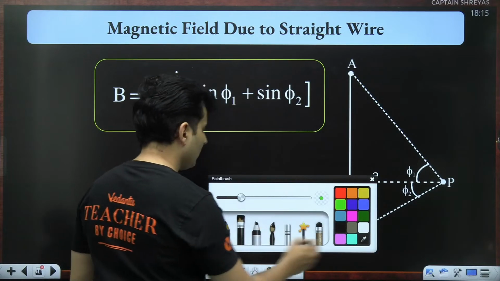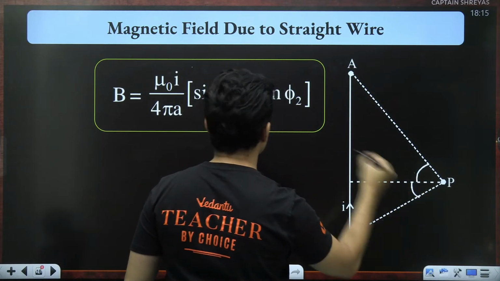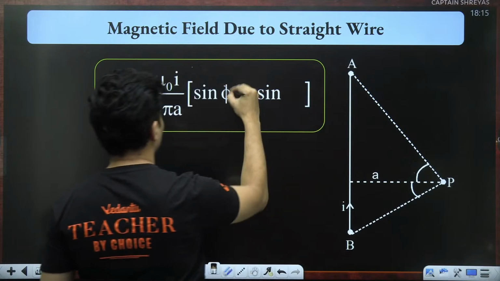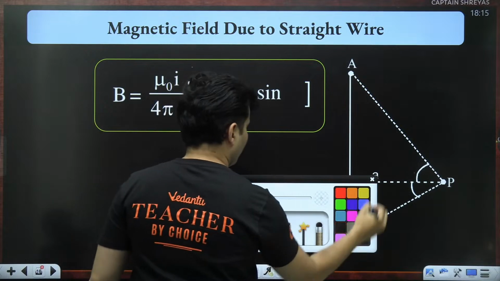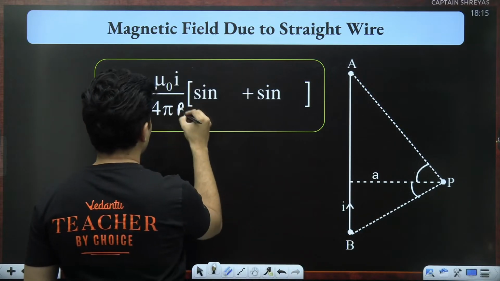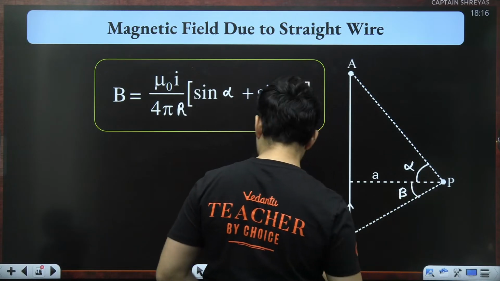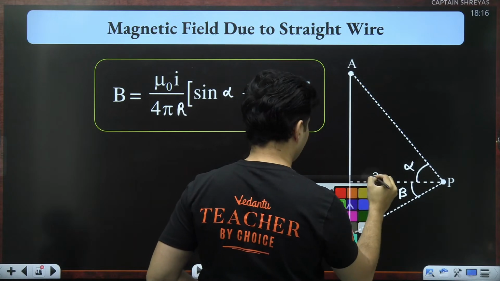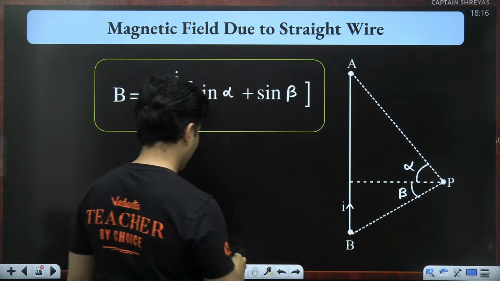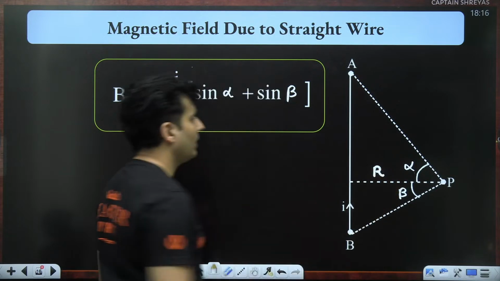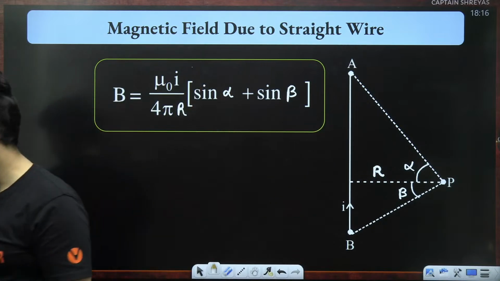Let me write it in the terms which I have given. This is basically r, this is alpha, this is beta. Mu naught I by 4 pi r, sine alpha plus sine beta. This is the final formula which you get.